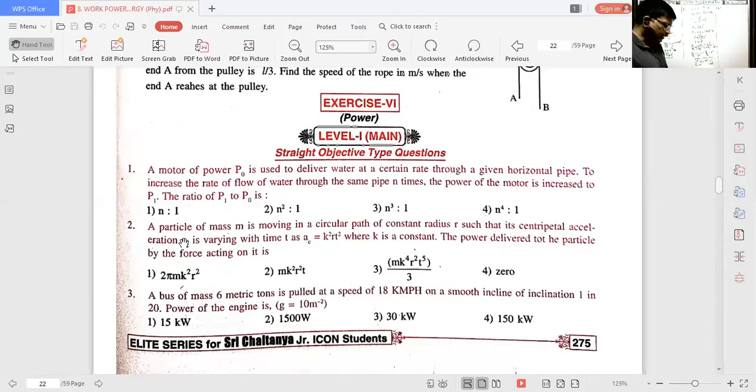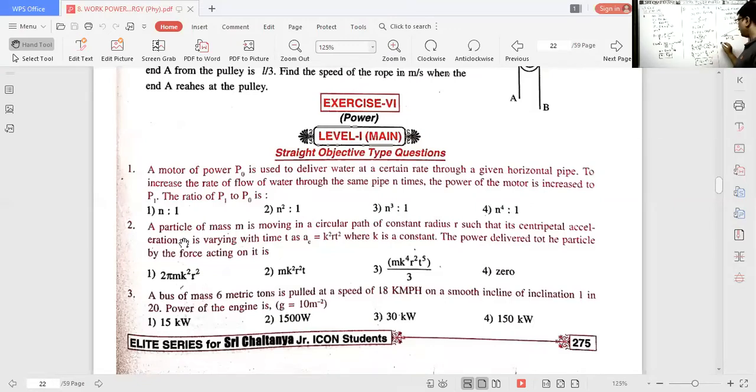Third problem: a bus of mass 6 metric ton. Mass of the bus is 6 metric ton. A bus of mass 6 metric ton is pulled at a speed of 18 km per hour. Speed is equal to 18 km/h, that means 18 into 5 by 18 meter per second, so 5 meter per second, on a smooth incline of inclination theta, sin theta is given as 1 by 20.